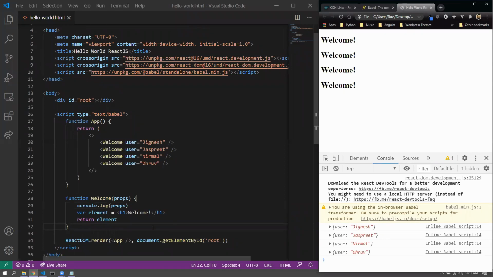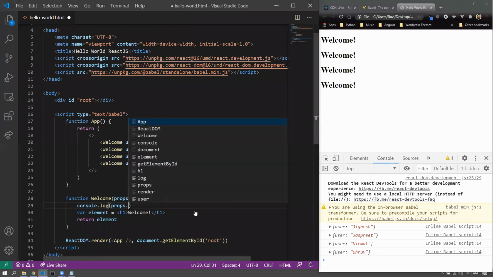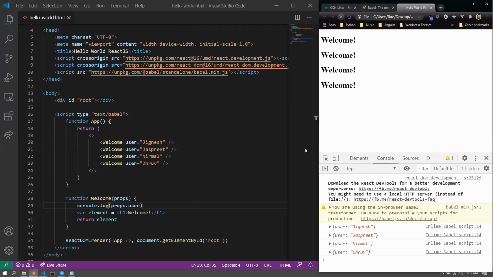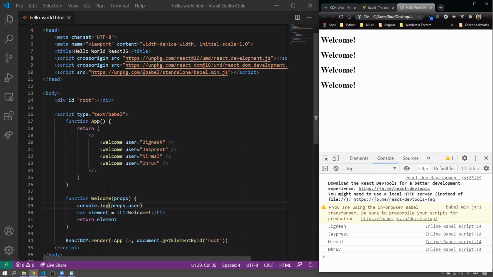So say if I want to get the user itself, what should I write in the console log? I just want that value and not the whole object. Props.user, very good, Rita. Props.user, that will give you the user. All right. So do you think that if I go for props.user here, this should give me the expected output? Yes or no? Or if not, or if yes, then fine. If not, then how?